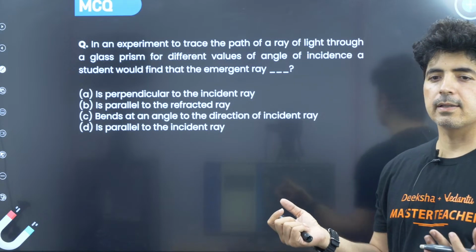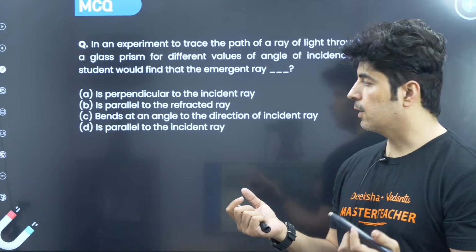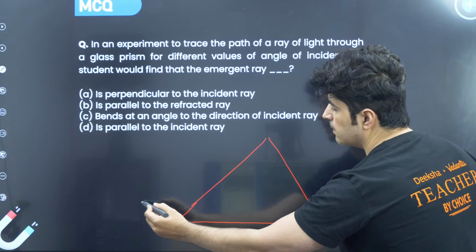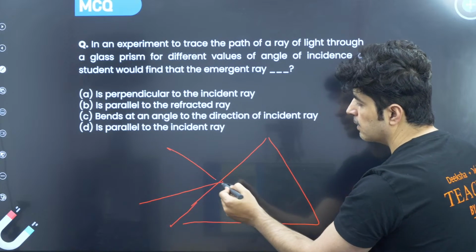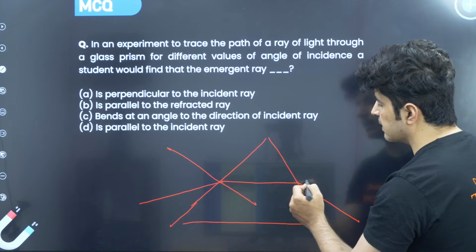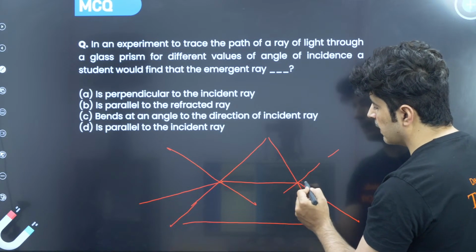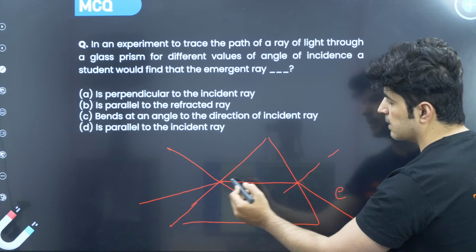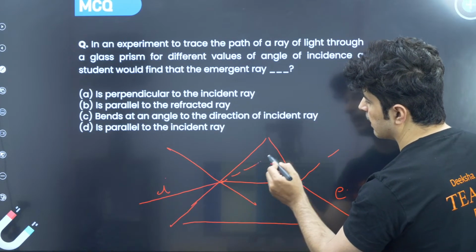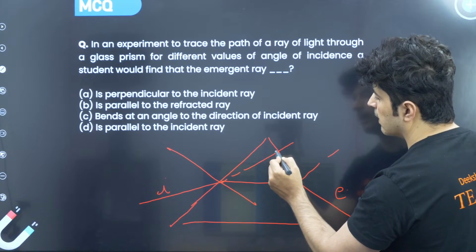If you remember that prism, this was our prism. The light comes, this is the normal. It bends and it further bends. This is our emergent ray and this is the incident ray. If we extend this, this is the angle of deviation.